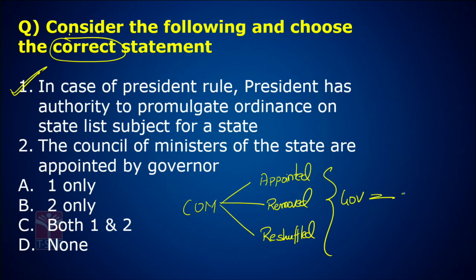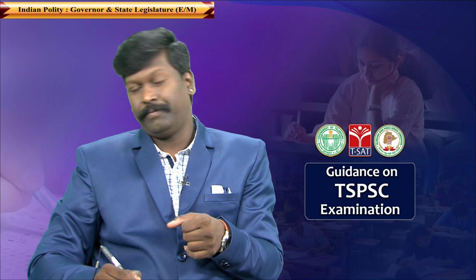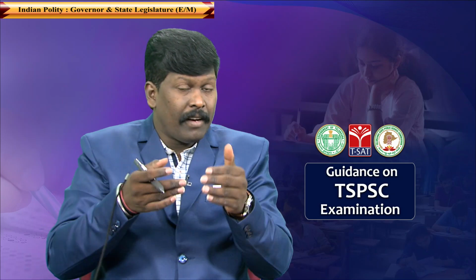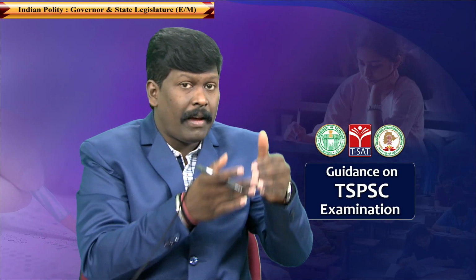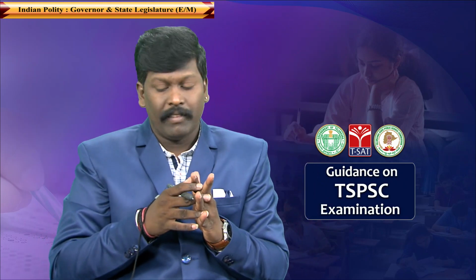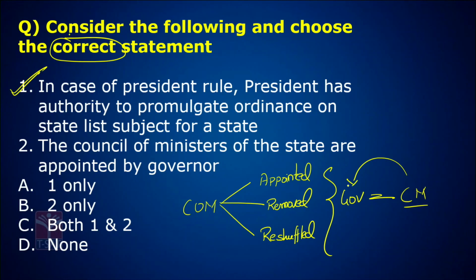He has to follow the advice of the CM. And this advice given by the CM is binding. Right? The CM suggests the name and the Governor has to appoint that person as the minister. And here the advice given by the CM is binding. Okay, so answer is C. Both the statements are correct.